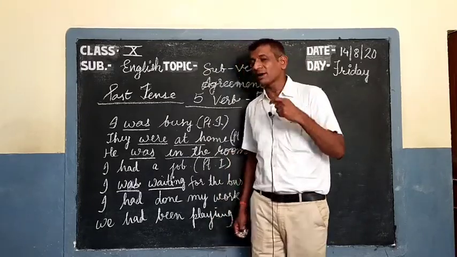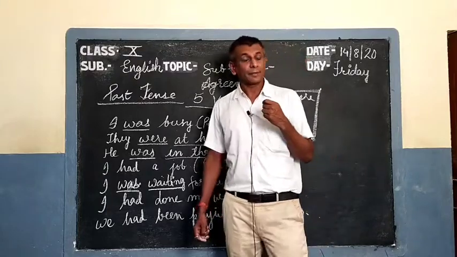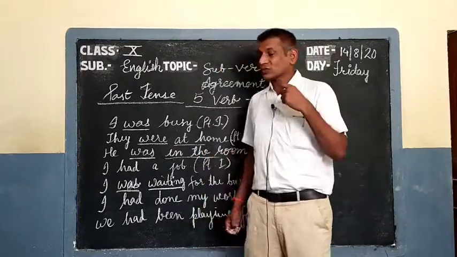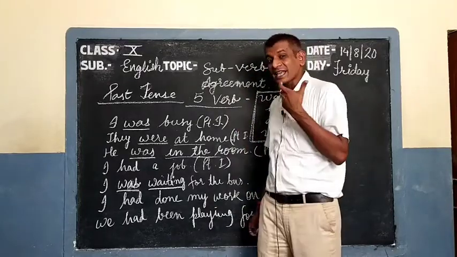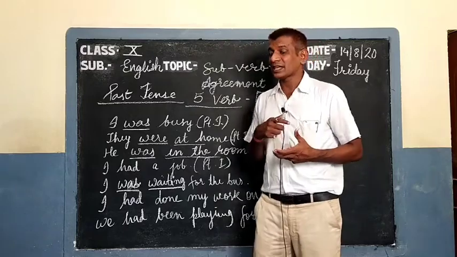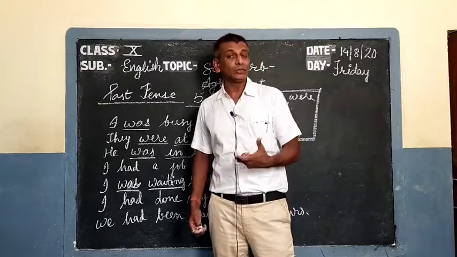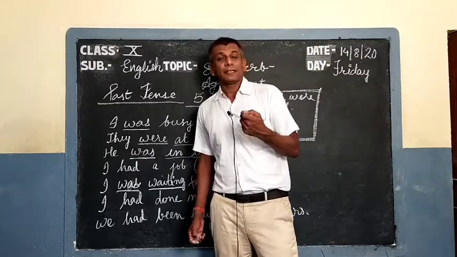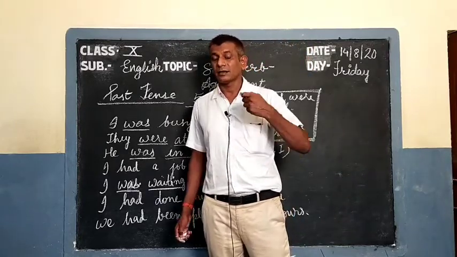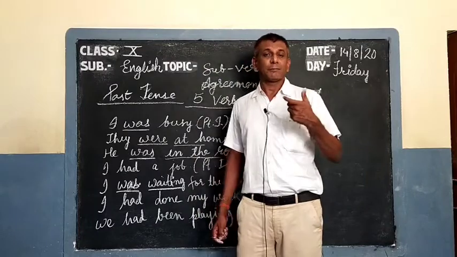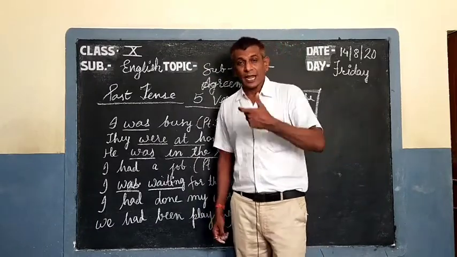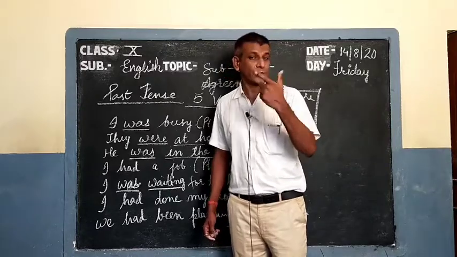If you remember how we identified present tense and present time, the same application, the same formula, we will use to identify the present indefinite, the past indefinite, the past continuous, past perfect and past perfect continuous.